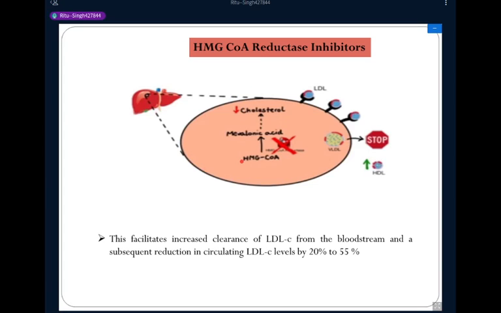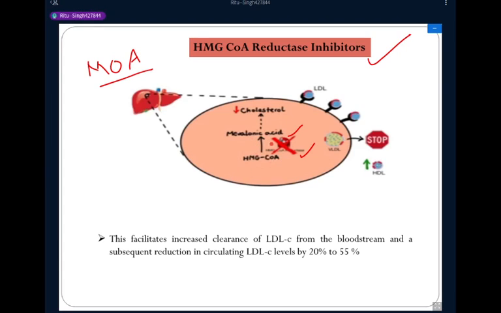So this is the mechanism of action, or mode of action, of HMG coenzyme A reductase inhibitor drugs. In the liver cell, HMG CoA reductase is the enzyme that converts HMG coenzyme A to mevalonic acid.